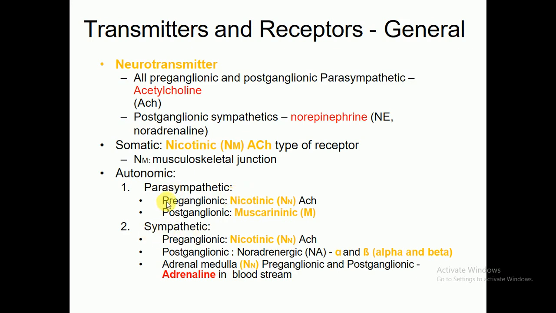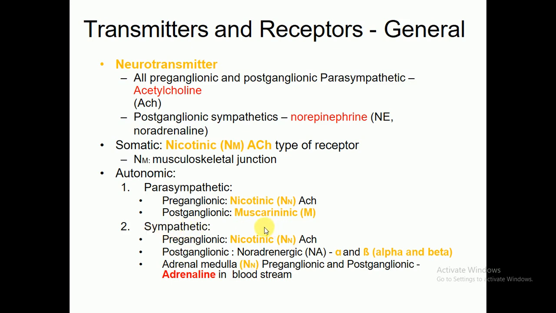Now the parasympathetic nervous system involves preganglionic and postganglionic neurons. The preganglionic pathway uses nicotinic N acetylcholine receptors, while the muscarinic receptors follow the postganglionic pathway. The sympathetic nervous system is categorized into different categories.